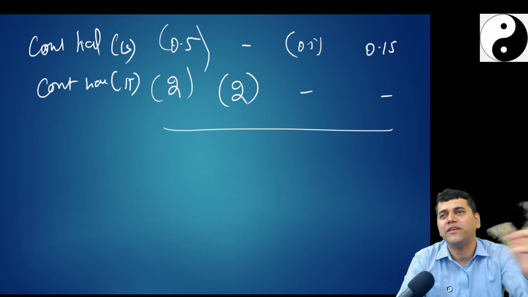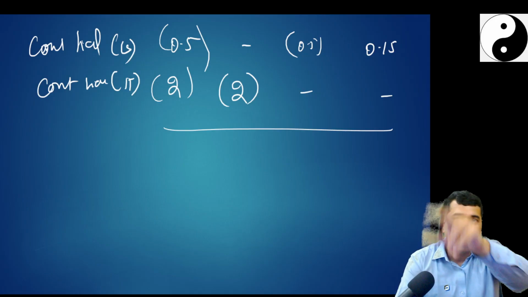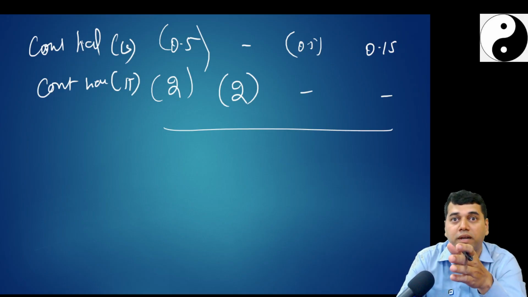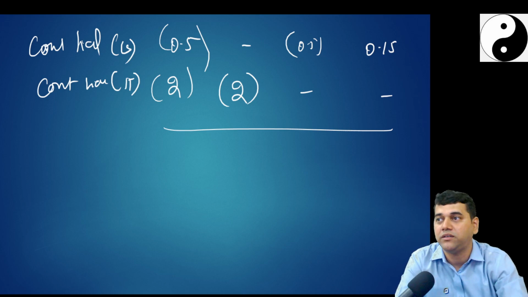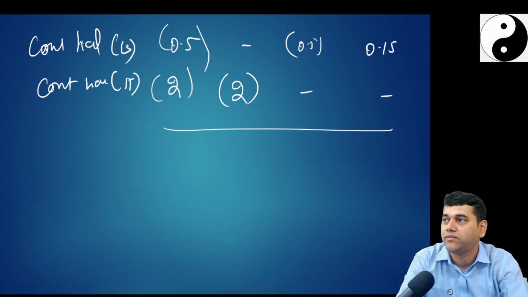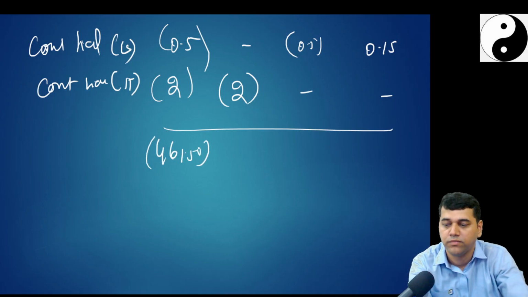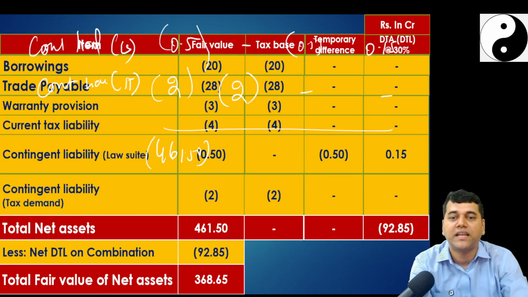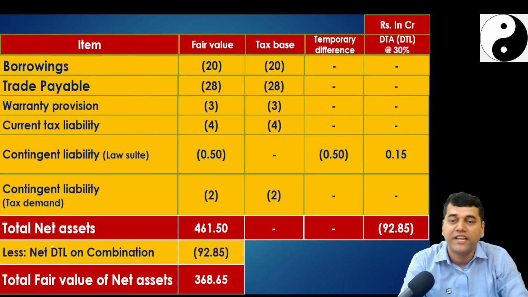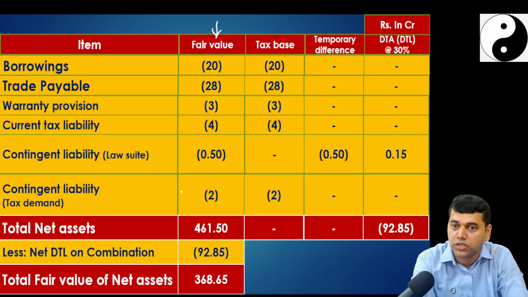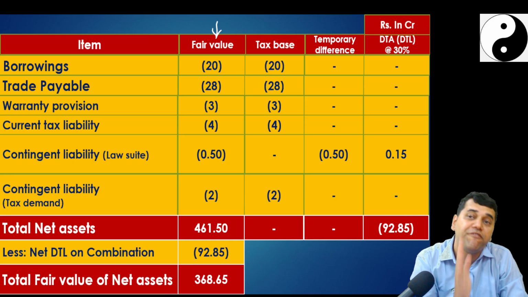The other way: take the net book value and add all the fair value adjustments with the deferred tax. That's why I am following this format, because there are so many deferred tax adjustment items here. So what is my total fair value of the net assets? When I add this total, it comes to 461.50. My deferred tax liability comes to 92.85, the last column, when I add net. These are all my fair values. If I add this total, I get 461.5. This is my fair value of net assets.